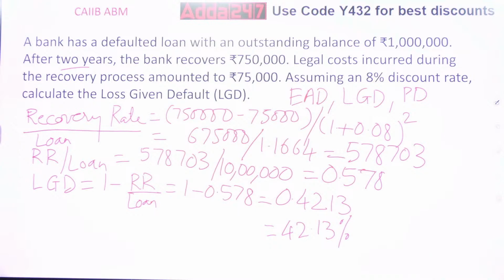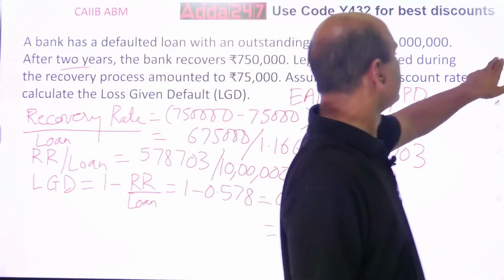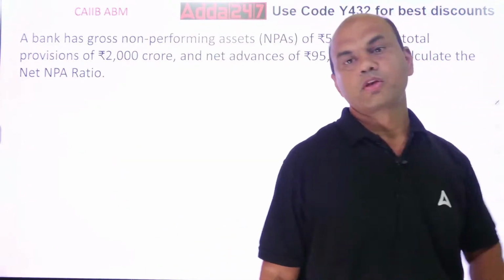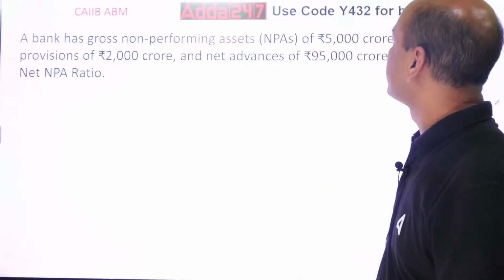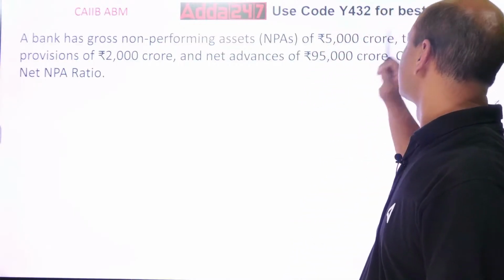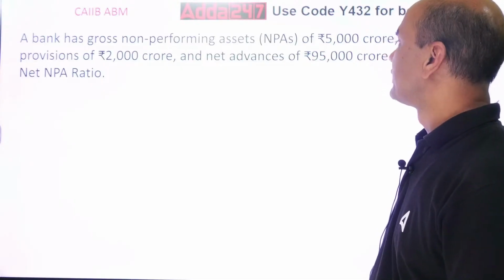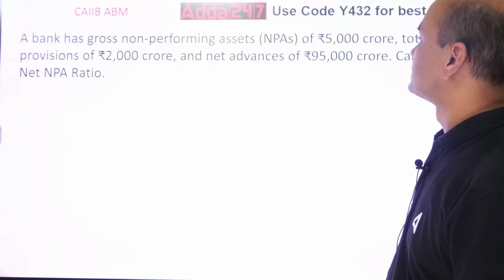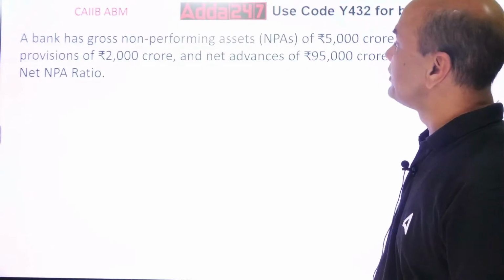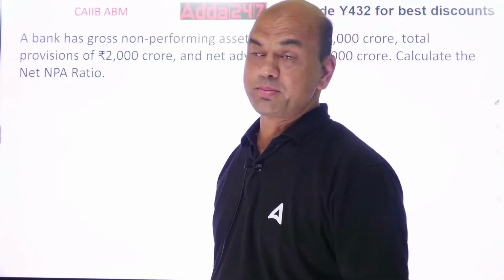I told you, your numericals are very important over here. A bank has a gross non-performing asset of 5,000 crores, total provision of 2,000 crores and net advances of 95,000 crores. Calculate the net NPA ratio. This is also very important.